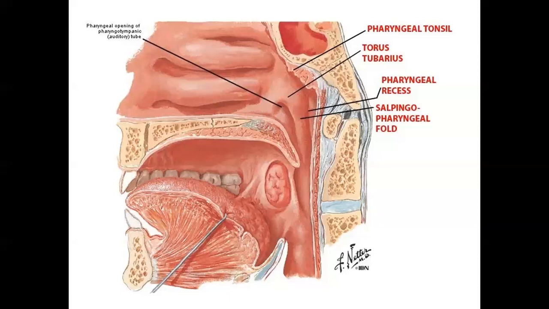Okay. When we look at this nasopharynx, structurally and functionally, it resembles the nose. That means it will be lined by the same type of epithelium that lines the nose, that is pseudostratified ciliated columnar epithelium. Okay, then a very important clinical condition here is due to the presence of these pharyngeal tonsils, which is known as adenoids. When they are enlarged, it is known as adenoids.